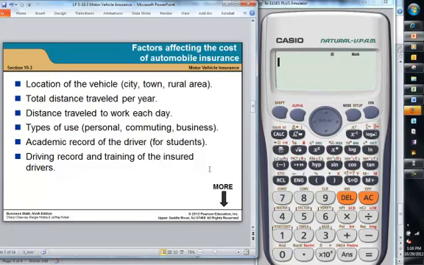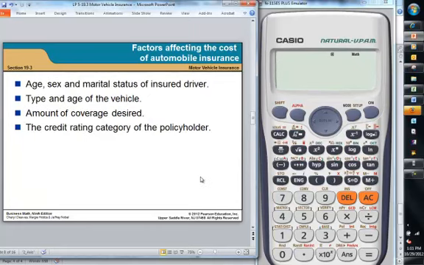Academic record, the better your grades, if you're a student, the cheaper it is. And then the driving record and training. So if you have fewer accidents, fewer crashes, or fewer tickets, you have better rates. And if you took driver's education, you have lower rates. Age, the older you are, the cheaper it is. Sex, females usually pay less than males, and married pay less than single.